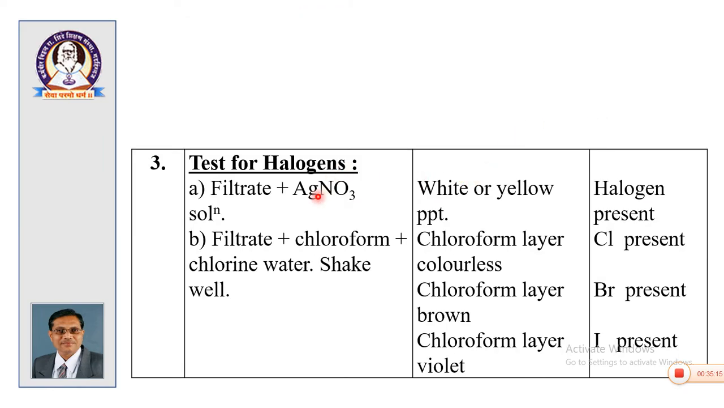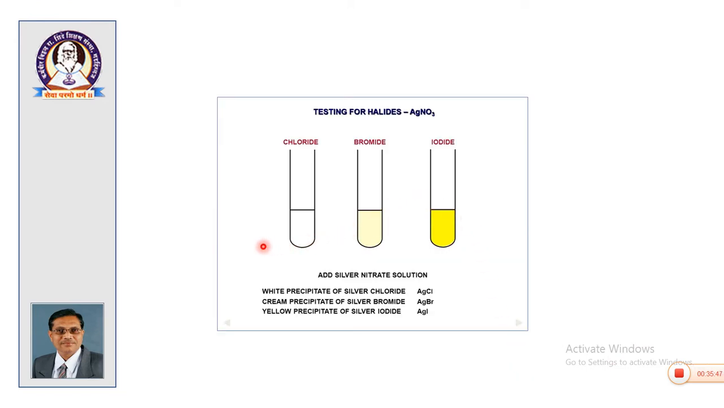For halogens, we take the filtrate and add AgNO3 in the presence of HNO3; if a white or yellow precipitate is obtained, then halogens are present. Okay. Then for investigation of the different types of halogens, that is chlorine, bromine and iodine, the filtrate is treated with chloroform and chlorine water. After shaking well, if the chloroform layer is colorless, then chlorine is present. If the chloroform layer is brown, then bromine is present. If the chloroform layer is violet, then iodine is present. So, these are the different colors that are observed.